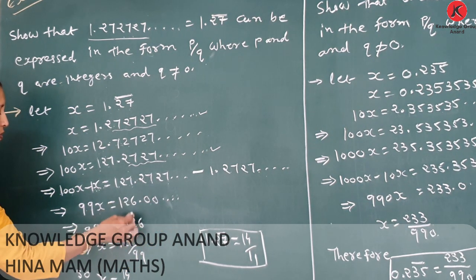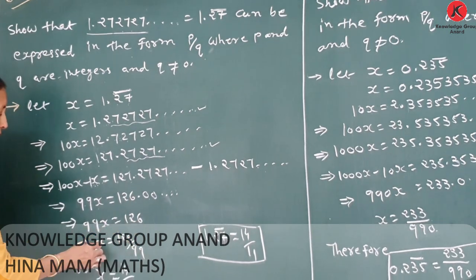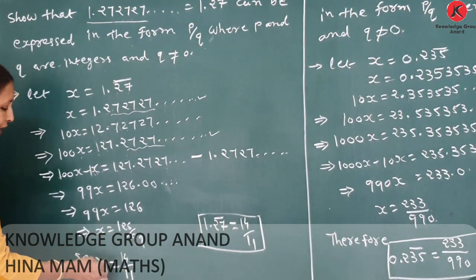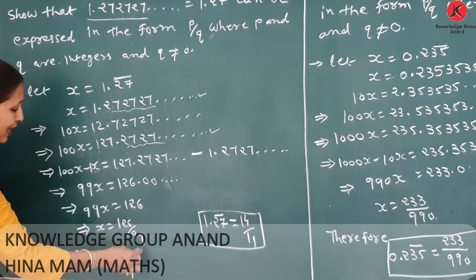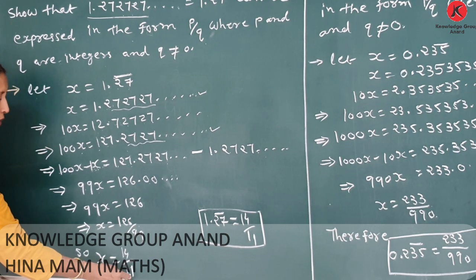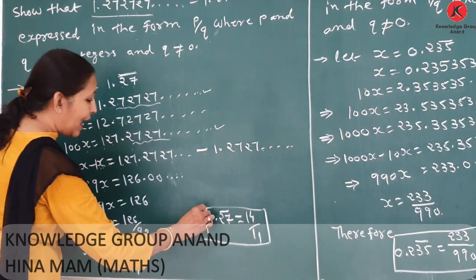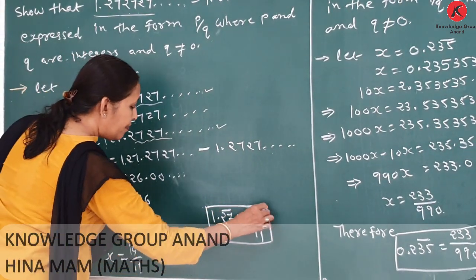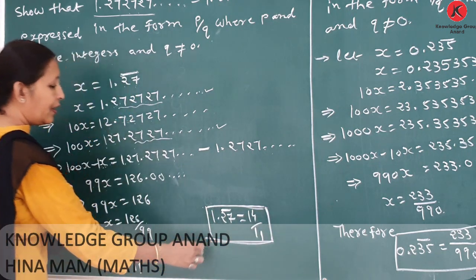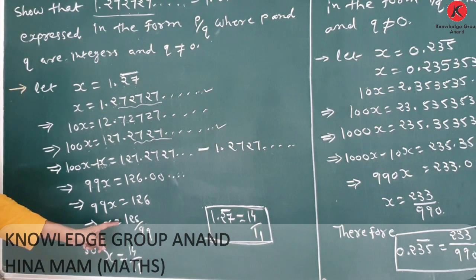99x is equal to 126. x is equal to 126 upon 99. Dividing by 9, 14 nines are 126 and 11 nines are 99. x is equal to 14 upon 11. So our answer: 1.27 bar is equal to 14 upon 11.